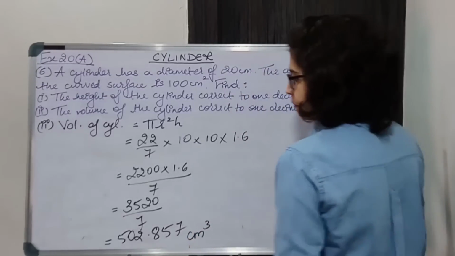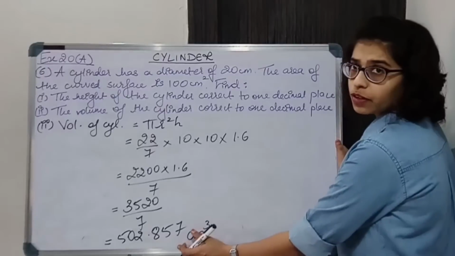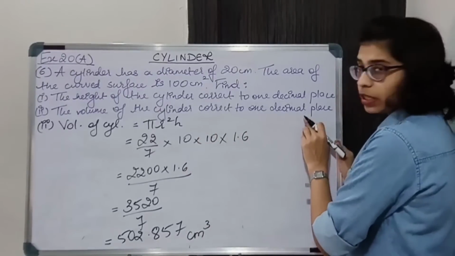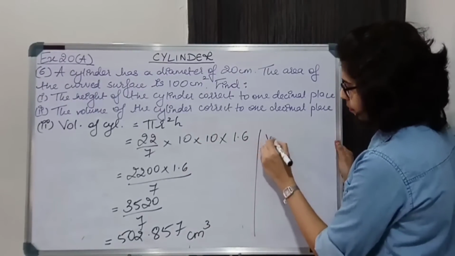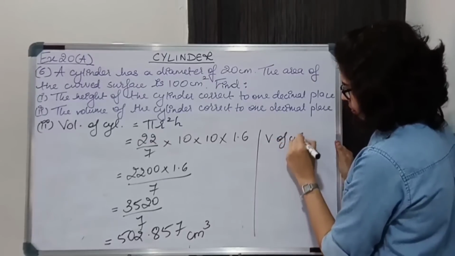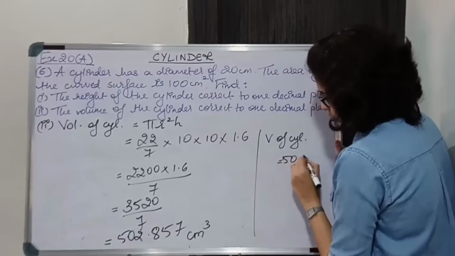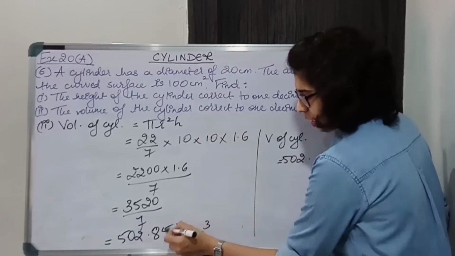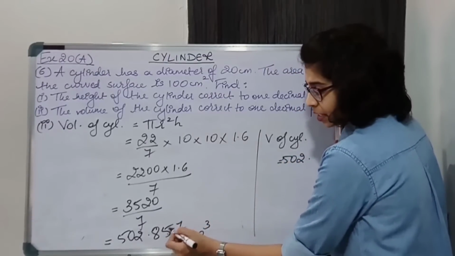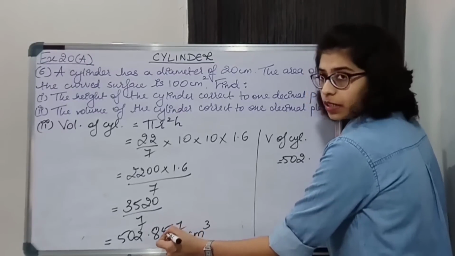Now we have to round this off because we want correct to 1 decimal place. So it will become 502 point. I'll add 1 to this. It is greater than 5, so 8 becomes 9.